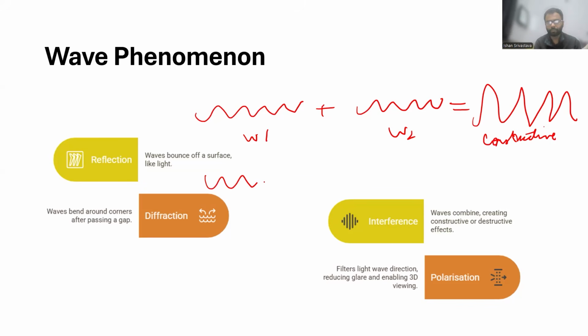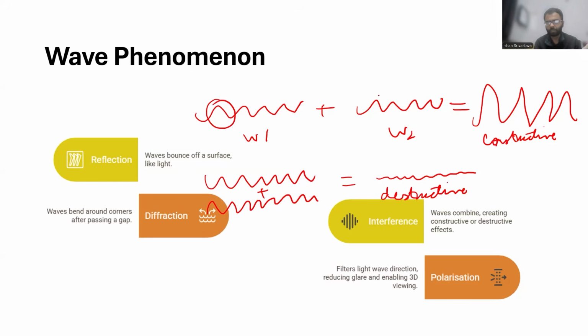On the other hand, if you have one wave like this and another wave in the opposite direction, and you combine them, they might become a smaller wave. That is called destructive interference. If the tops and tops match, those lead to constructive interference. If the tops and bottoms match, those lead to destructive interference.